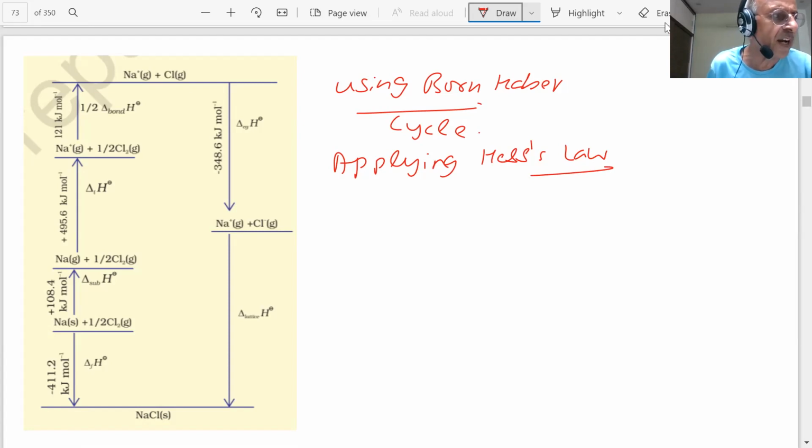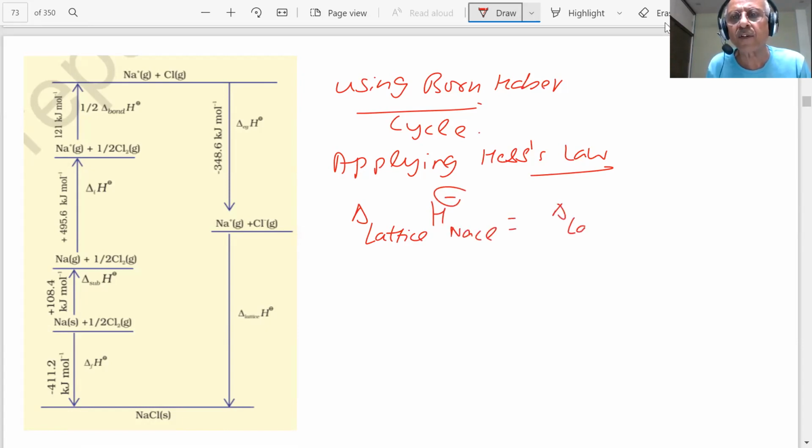We will be able to calculate the lattice enthalpy, U, for NaCl.